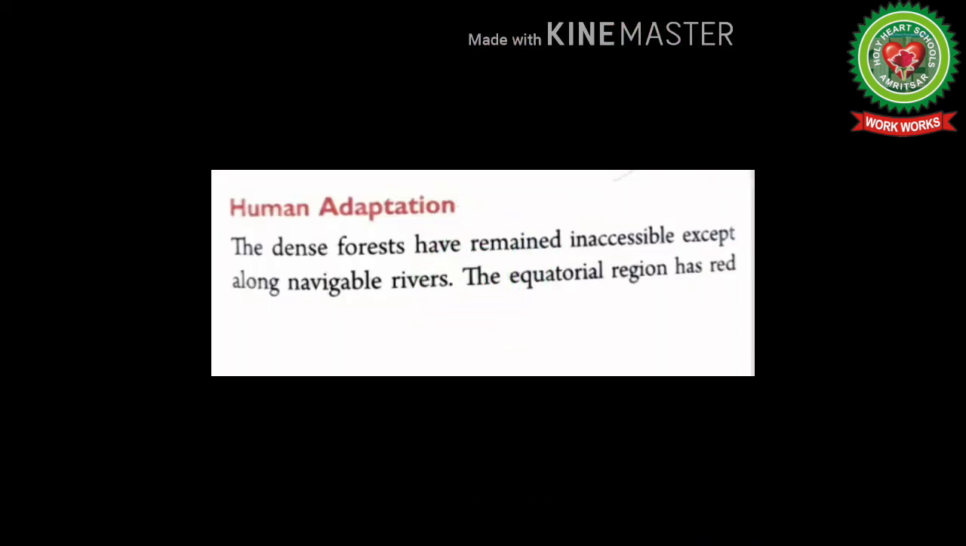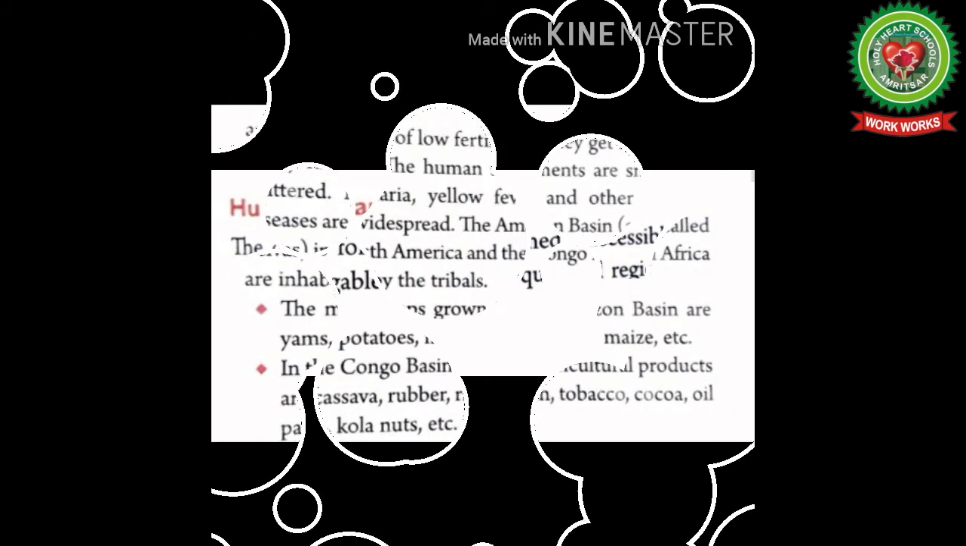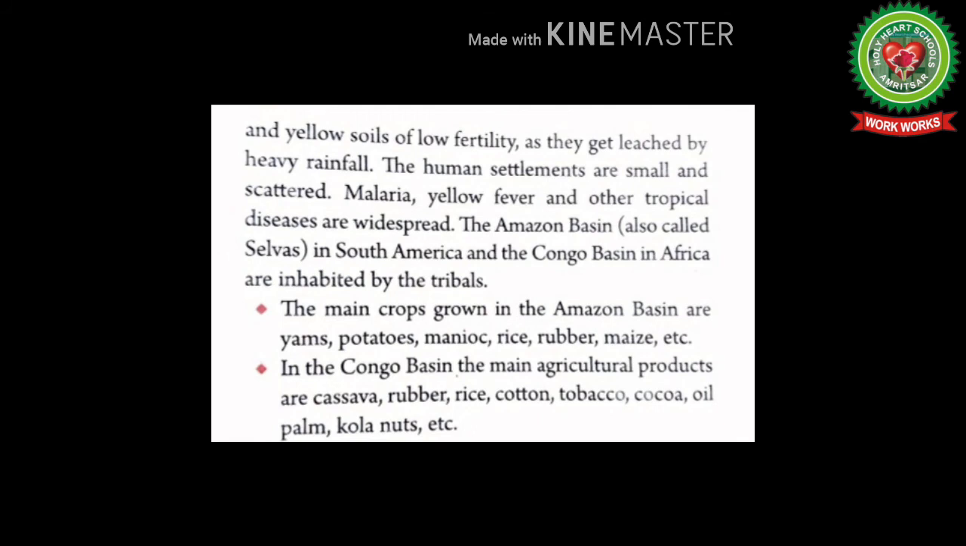Come back to the reading again. Next point is human adaptation. The dense forests have remained inaccessible except along navigable rivers. The equatorial region has red and yellow soils of low fertility as they get leached by heavy rainfall. The human settlements are small and scattered. Malaria, yellow fever, and other tropical diseases are widespread.